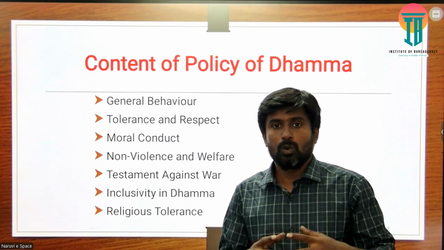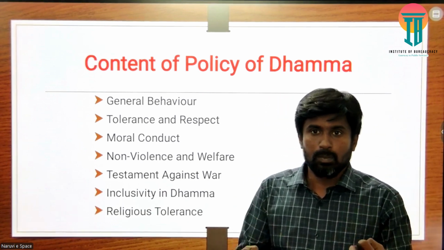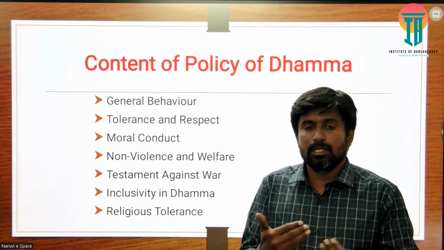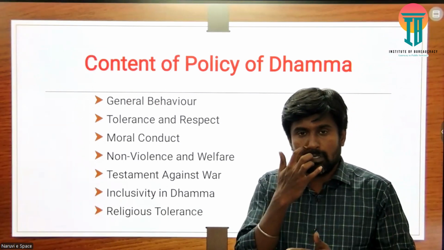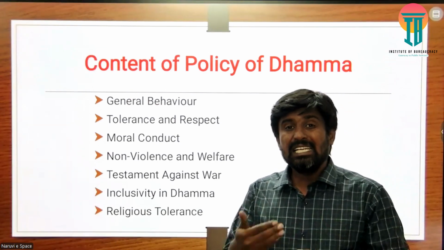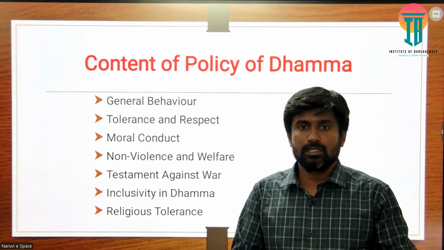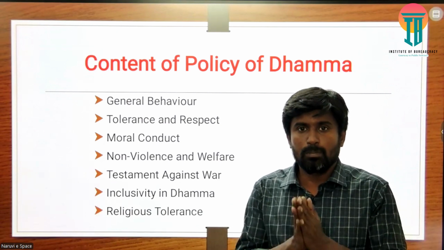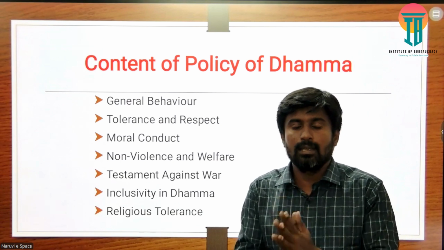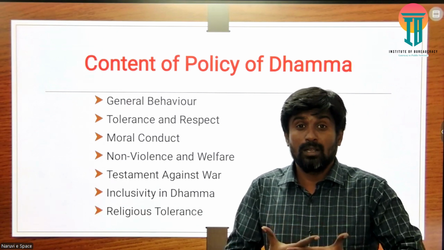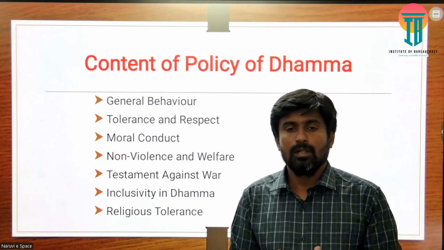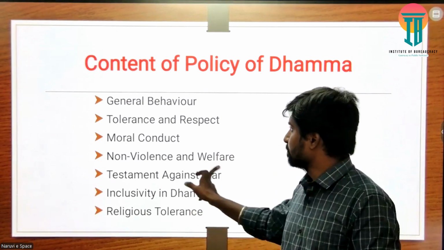So he wanted to create religious tolerance among the people, because most of the conflict at that time started to emerge through religious conflict. A small conflict may lead to a different set of issues which the country can face. So Ashoka wanted to create a religious tolerance among the people in order to avoid conflicts.